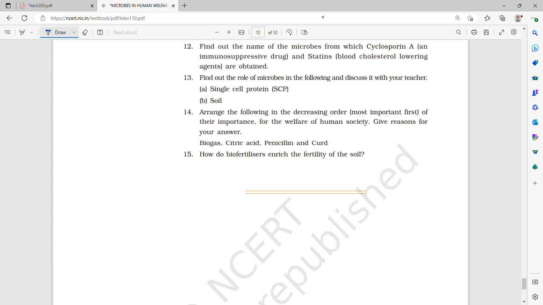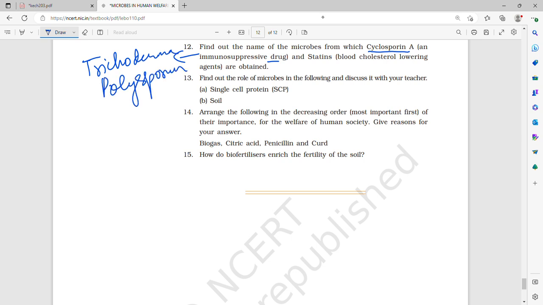Find out the name of the microbes from which cyclosporin A comes: Trichoderma polysporum. And statins. Statins is Monascus purpureus. Which is this? This is a fungi. Blood cholesterol lowering agent. I think, yeah, a form of yeast. This is also fungi.